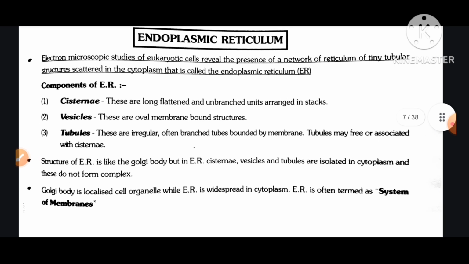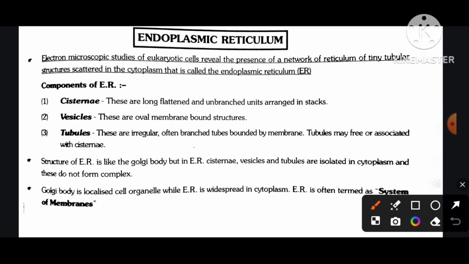Endoplasmic reticulum. Electron microscope studies of eukaryotic cells reveal the presence of a network or reticulum of tiny tubular structures scattered in the cytoplasm that is called the endoplasmic reticulum.